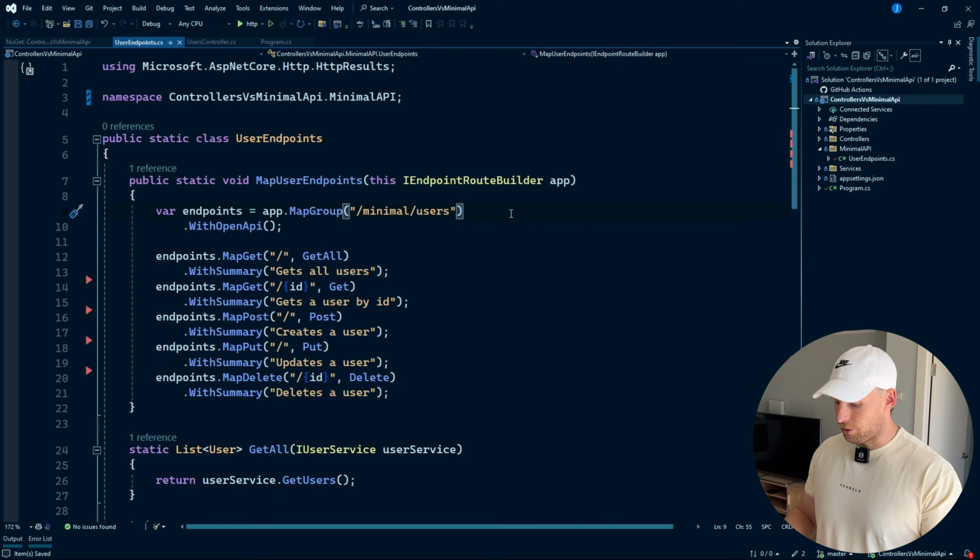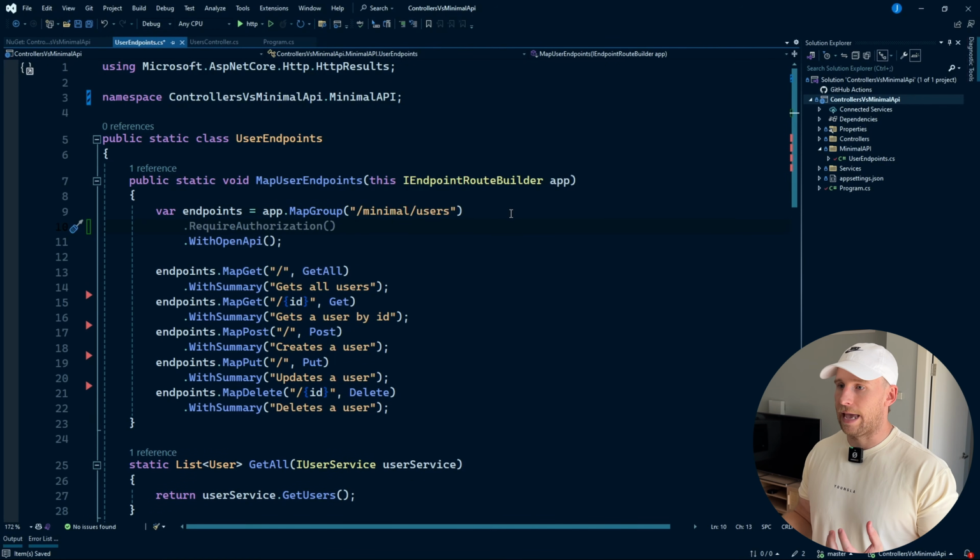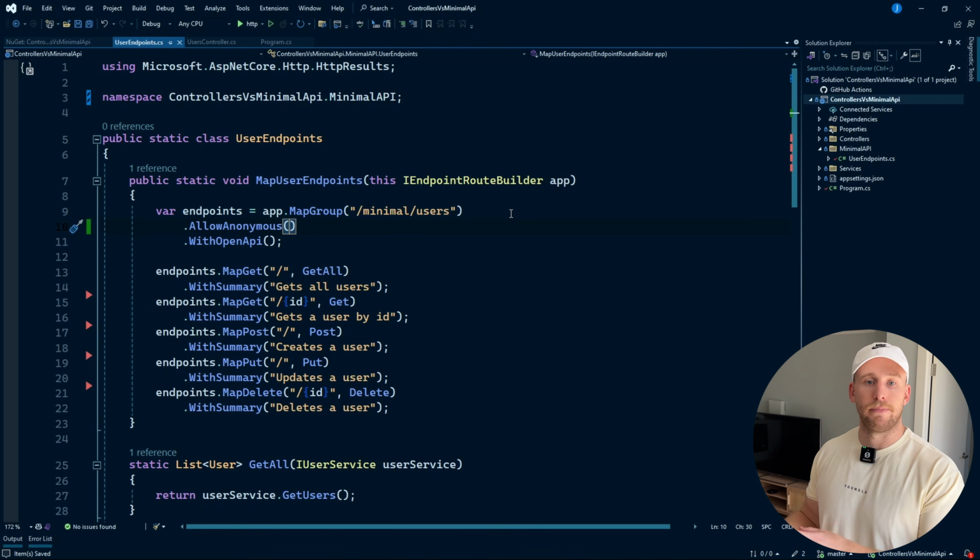A common thing using controllers is being able to specify attributes or filters or anything like that that is going to impact all of the endpoints for that particular controller. Will I be able to do the same thing using minimal APIs? And the answer is yes. So using this endpoint group, we can actually affect all of these endpoints. Let's say we wanted to make them authorized, require authorization. We have all of these methods to actually impact these endpoints.